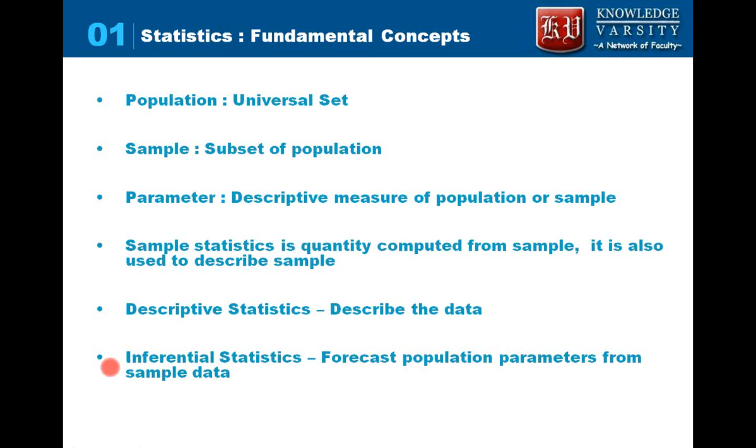There's another branch of statistics which is called inferential statistics. Here we will be able to forecast about the population parameter based on the sample data. The idea is to forecast from the sample data about the population. If you have seen the exit polls that happen in India, through just getting 500 votes, people are able to predict who will win in that particular constituency. That is done with some probability. So forecasting is done with certain probability.